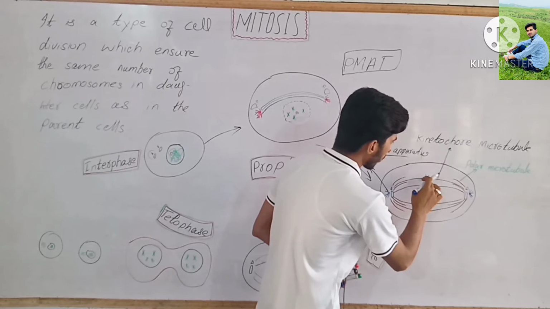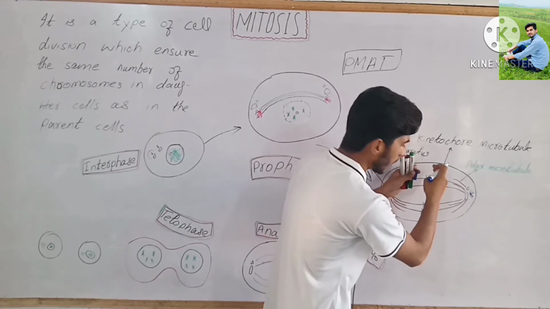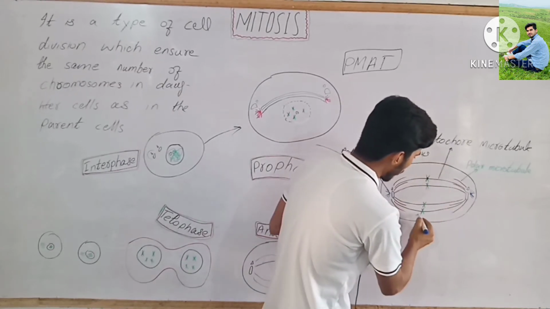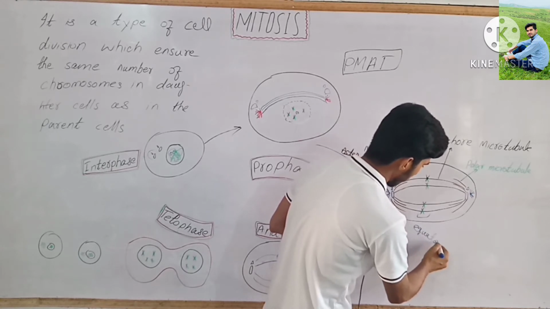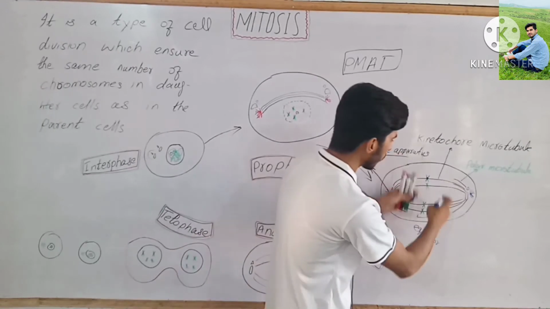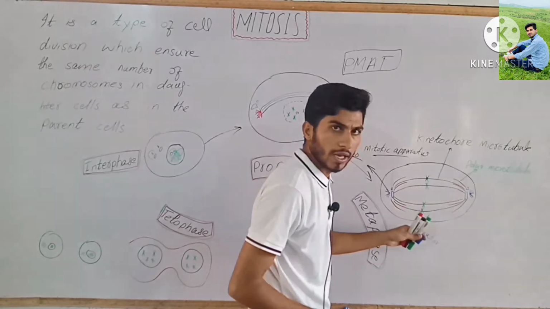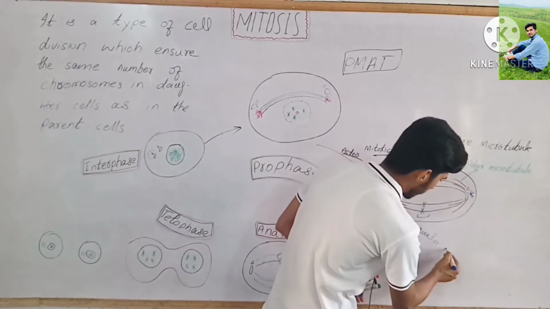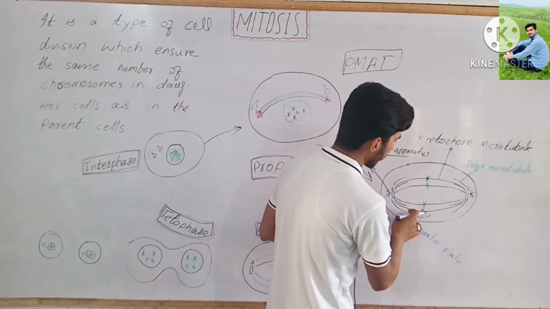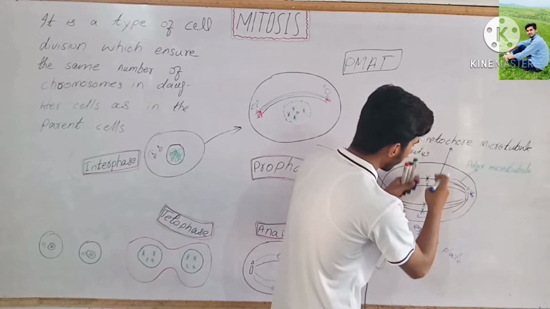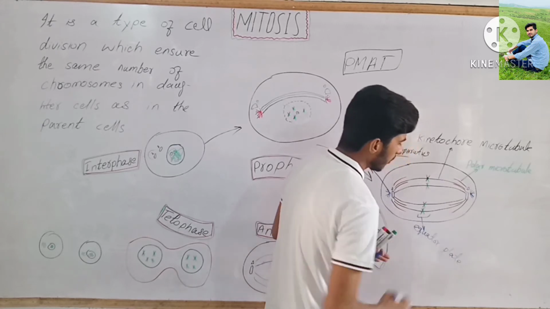This is the kinetochore region where the kinetochore fiber attaches and aligns all the chromosomes at the equator of the cell. So they form the equatorial plate in this way. In this phase, the kinetochore microtubules align all the chromosomes at the equator, therefore we call it the equatorial plate.